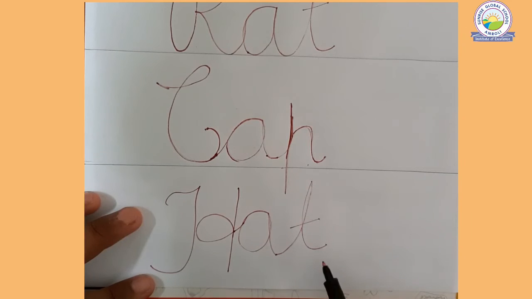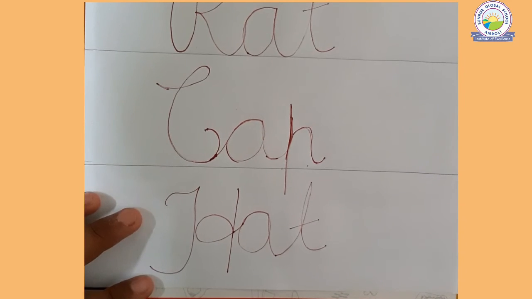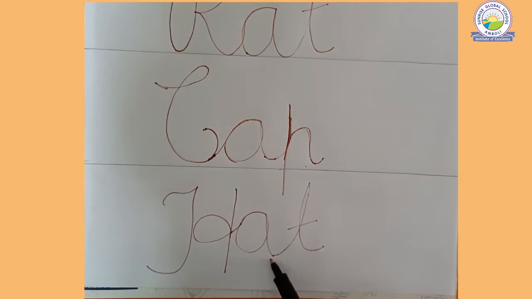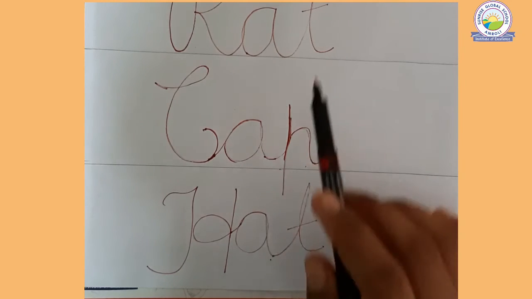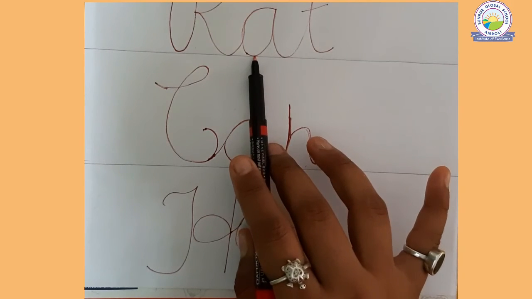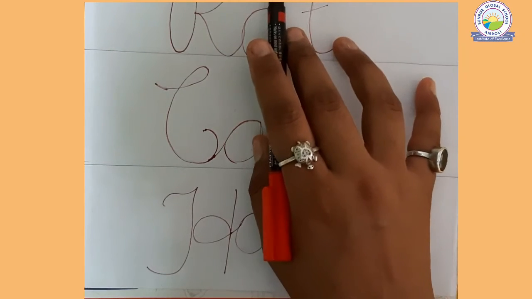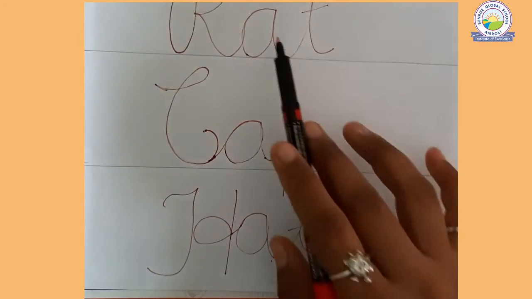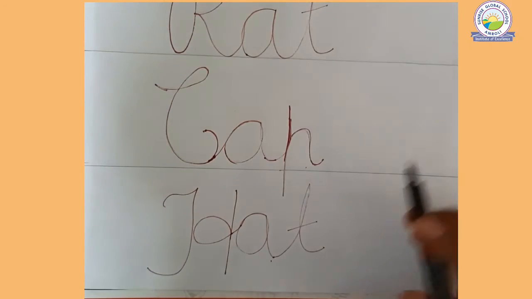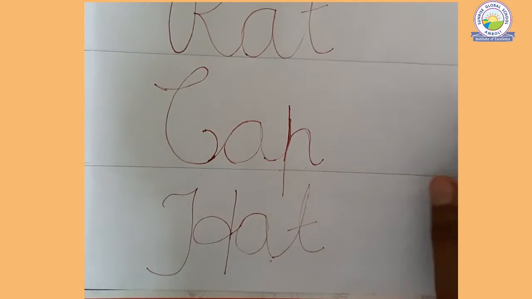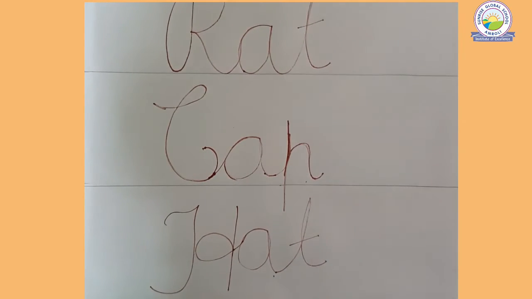Ha, a, t, hat. Right? This is a vowel in the middle. In all the spellings, in the middle there is a vowel. Vowel A. Okay, so now let's do writing in the textbook.